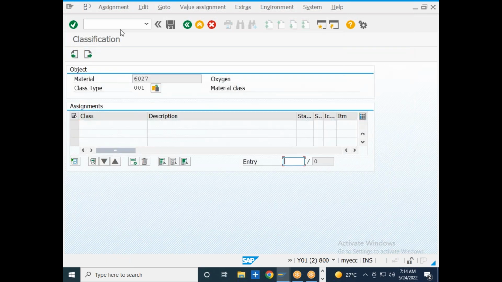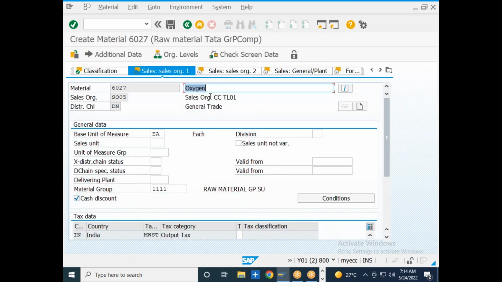Info record is nothing but a database where you are going to maintain the price details for a particular material.